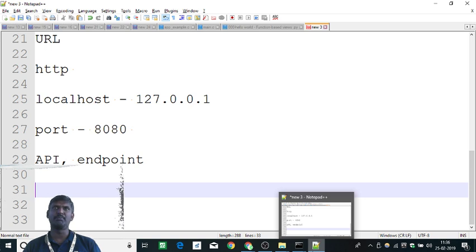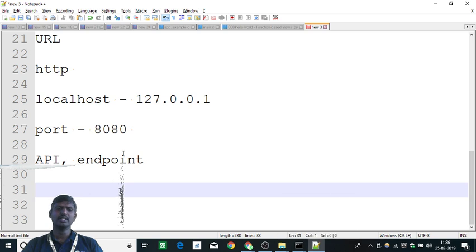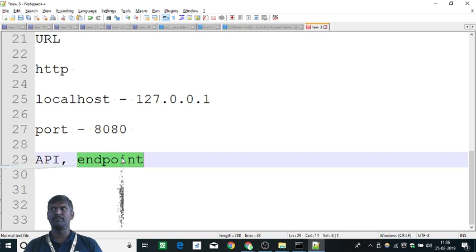When you click the map, Ola uses a Google Maps API to talk to the Google server and ask, hey, tell me where this fellow has clicked. I don't know. So Google Maps returns the coordinates. From that coordinate, Ola translates it into a meaningful street address and shows that as a billing address for your trip. Okay, and that API is also called an endpoint. This is how it goes on.